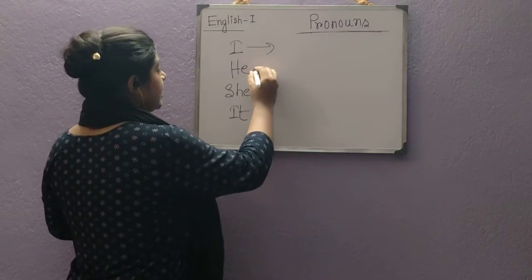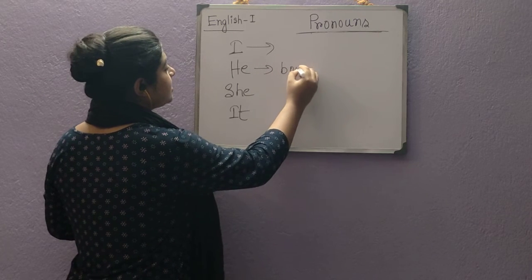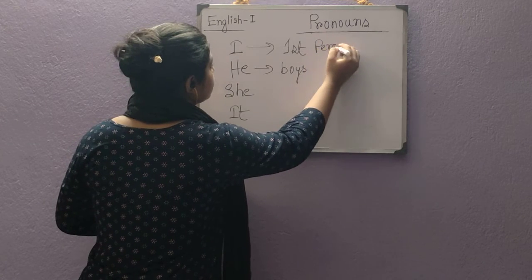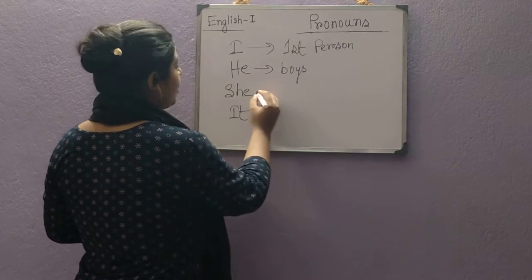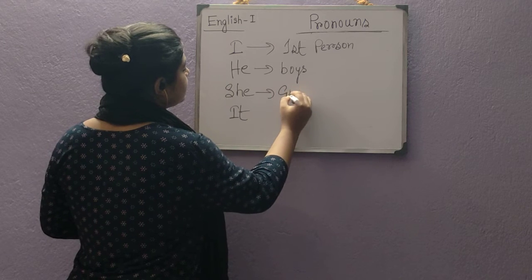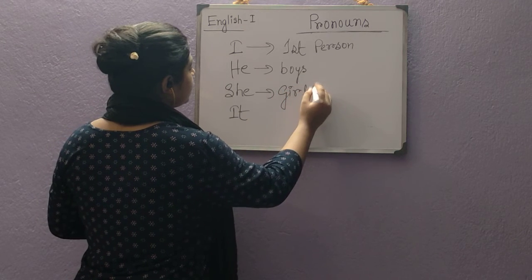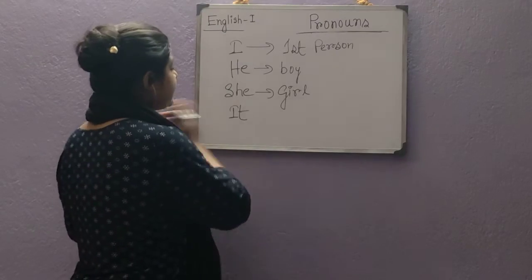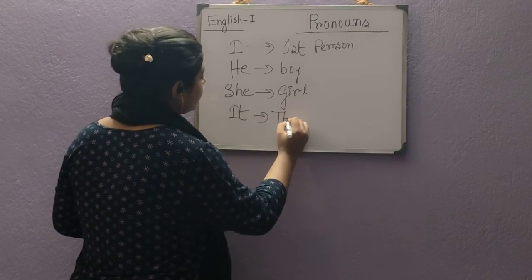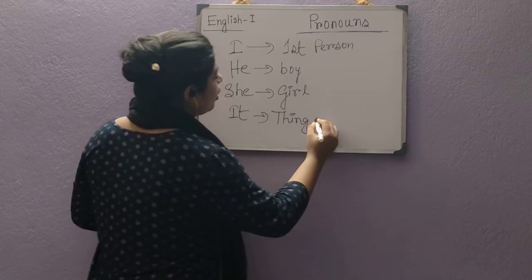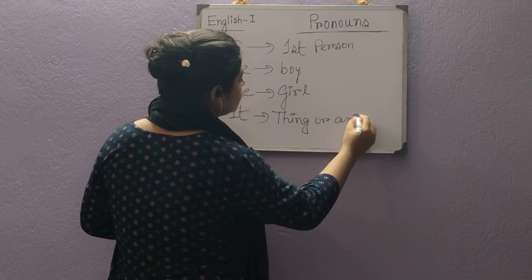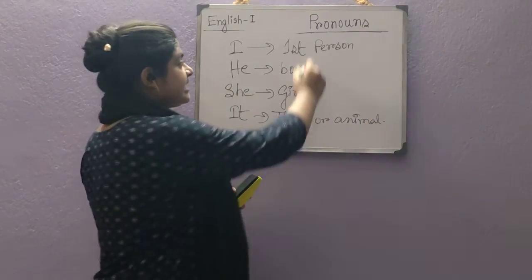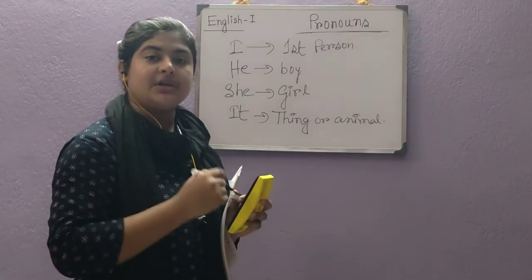He is used for a boy, a single boy. She is used for a girl, and it is used for a thing or an animal. Make sure that these are singular. Singular means one person, one thing.